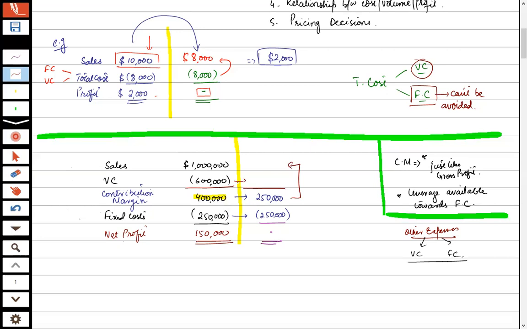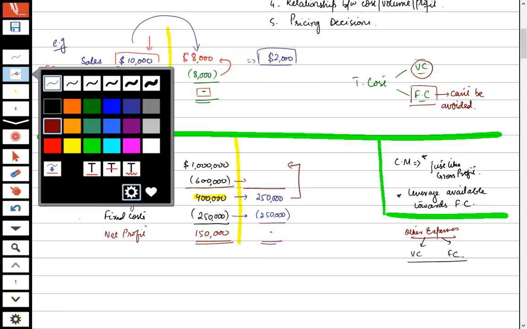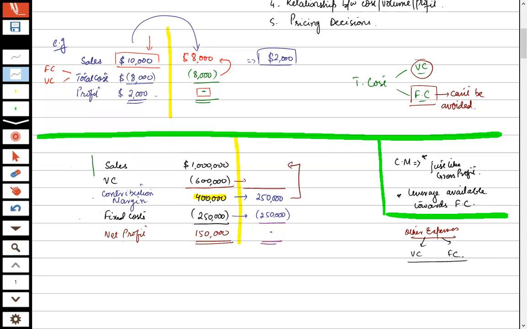Okay, so basically you cannot just say that it is this. You have to do something. And what is that something? Either we take the formula or we do it like a statement. I will tell you both. Whatever method seems easy to you, you can adopt that. What we do is we calculate on a percentage basis. Always the sales, or the top line, is considered as 100%.